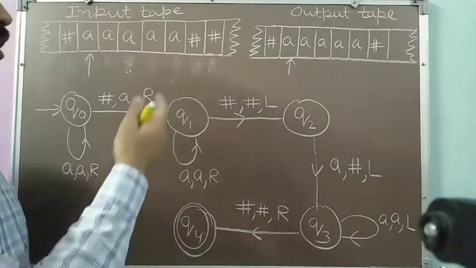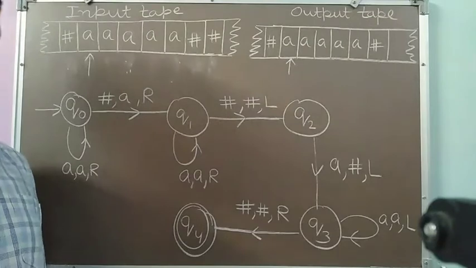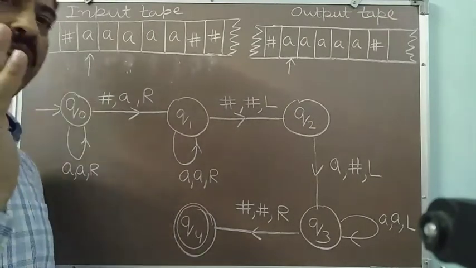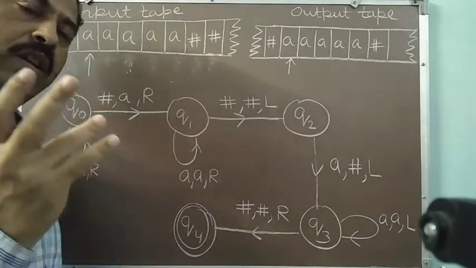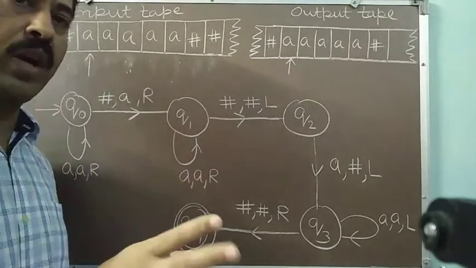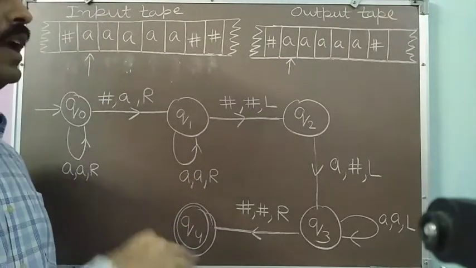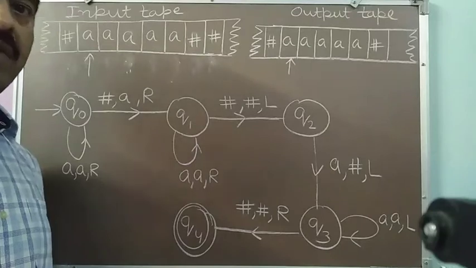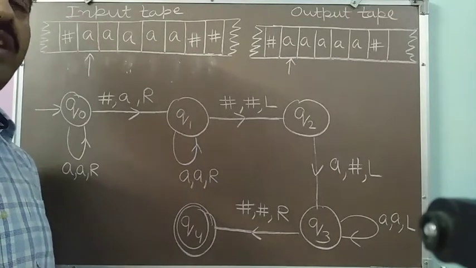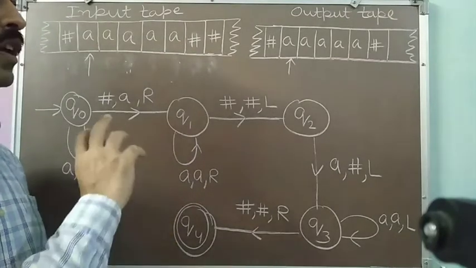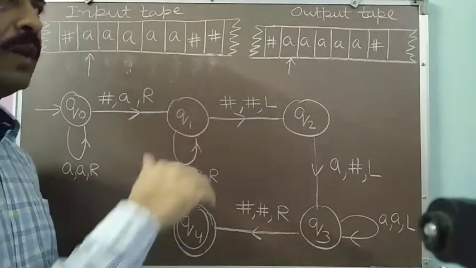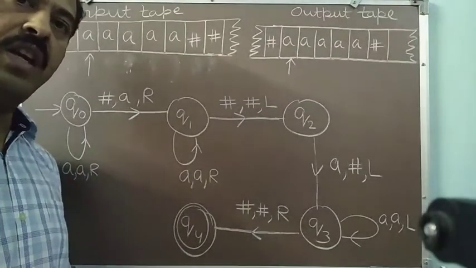So in this manner, we can design the Turing machine corresponding to any kind of language, whether it is a context-free language, a non-context-free language, a regular language, or we can perform any computation. That is, we are not accepting or rejecting any word, but we are converting one configuration of the tape to the other configuration of the tape.